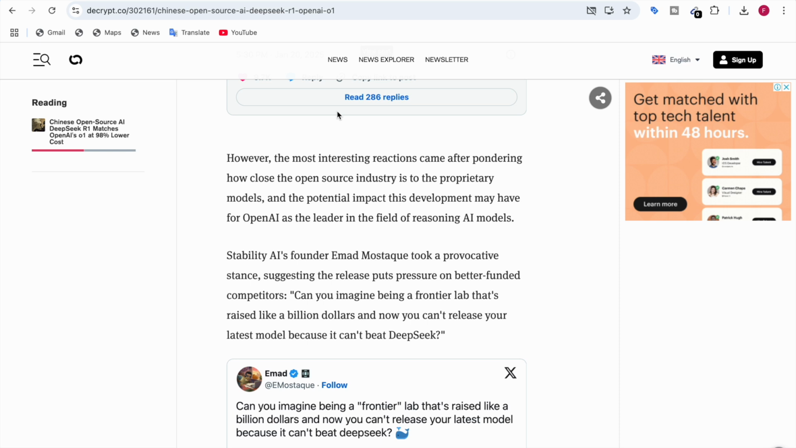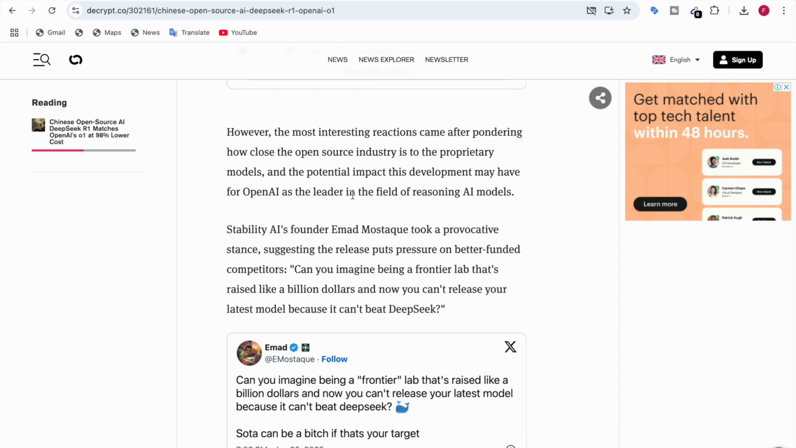And some more reaction also came after pondering how close the open source industry is to the proprietary models and the potential impact this development may have for OpenAI as a leader in the field of reasoning AI models. Even Stability AI's founder, Emad Mostaque, took a provocative stance, suggesting the release puts pressure on better funded competitors. He says, can you imagine being a frontier lab that's raised like $1 billion and now you can't release your latest model because it can't beat DeepSeek?